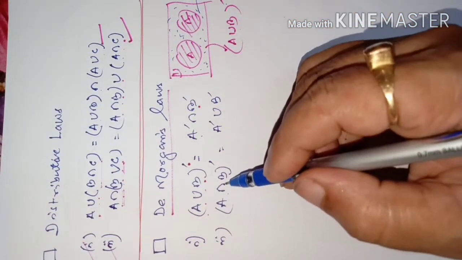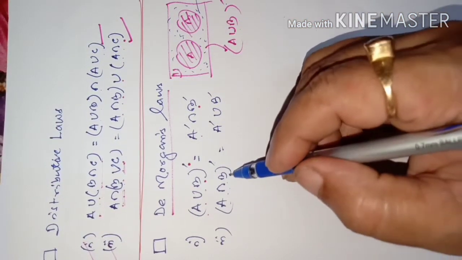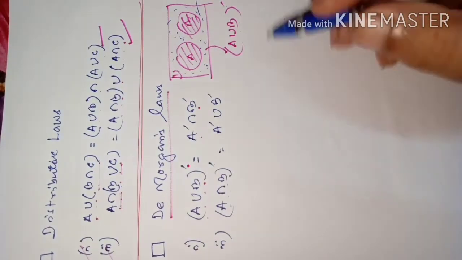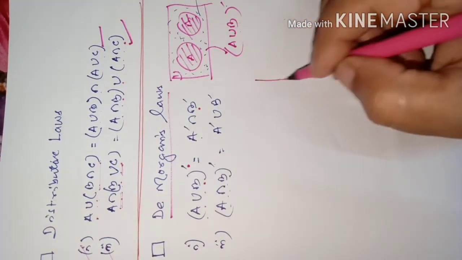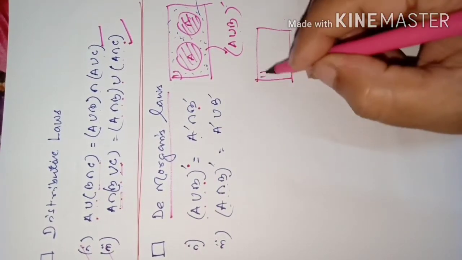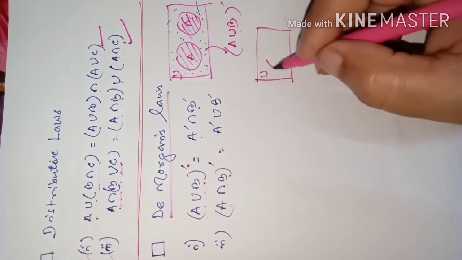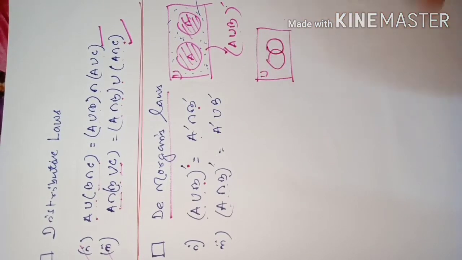Next, complement of A intersection B. Think like this. Suppose this is U. Then A and B are having, suppose, a common portion.